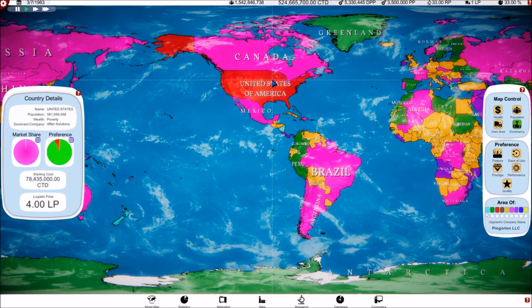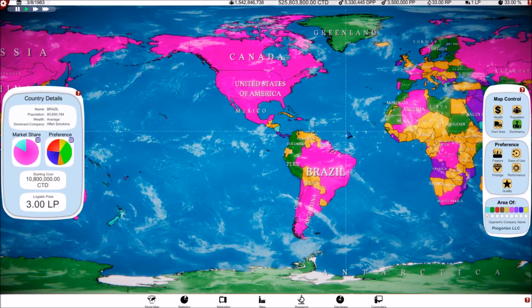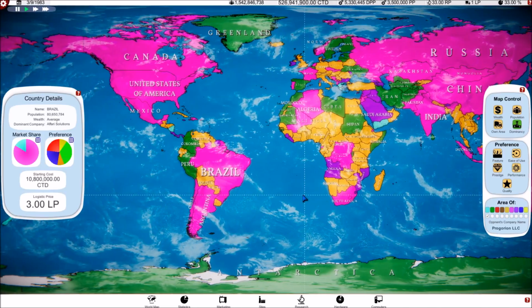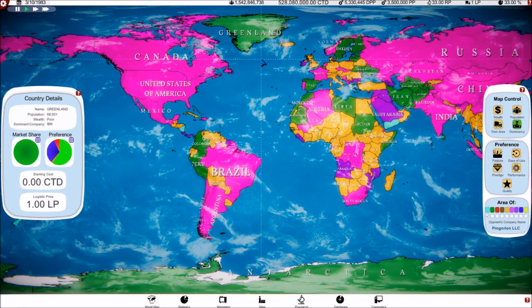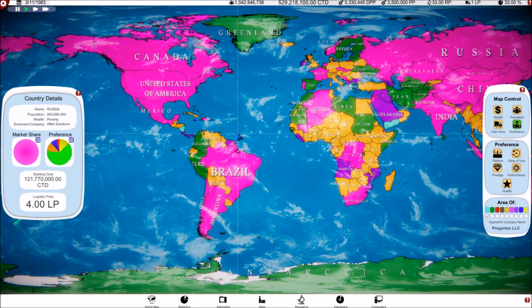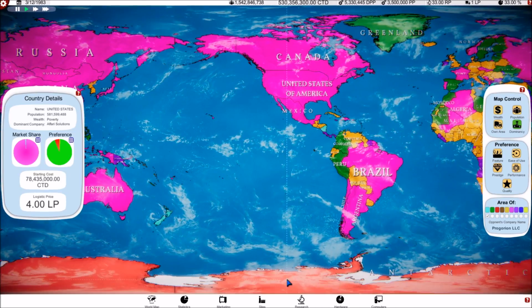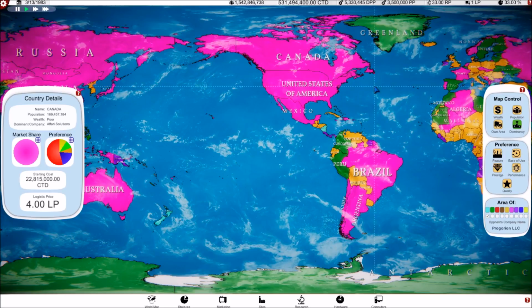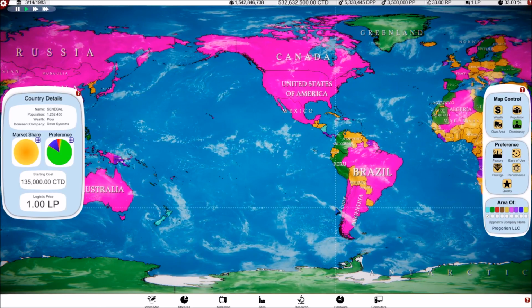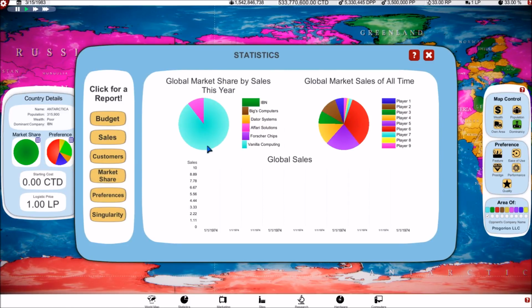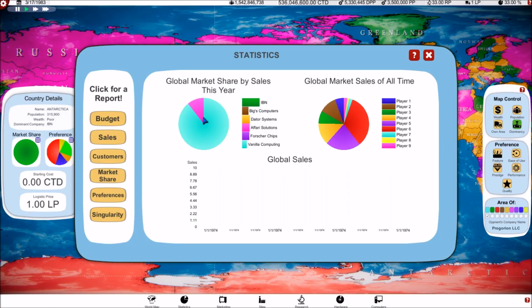Now, I don't understand how the pink guys can supply computers to what looks to be like 6 billion people when I can't even supply computers to 1.5 billion. Yeah, as Loretta has reminded us, I can't produce enough computers to compete with any of these people, yet Mr. Pink can dominate the entire globe. But then if I look at our market share, we've got this. Although again, why is the bar graph so strong and the pie chart so not strong?